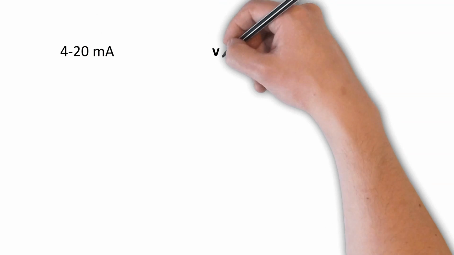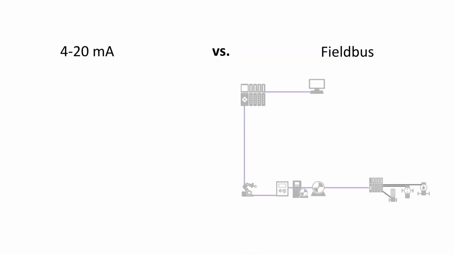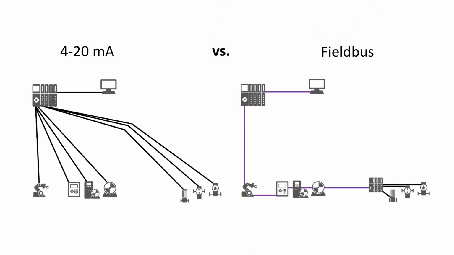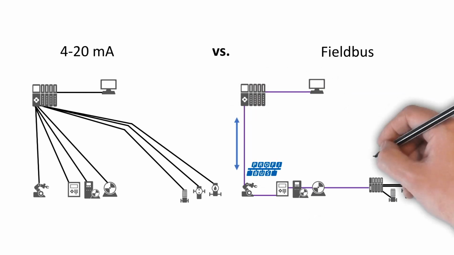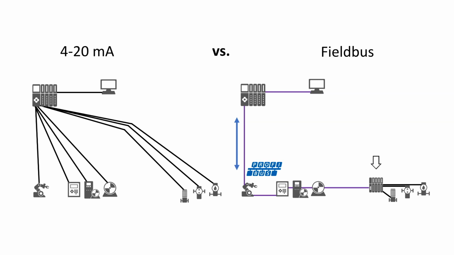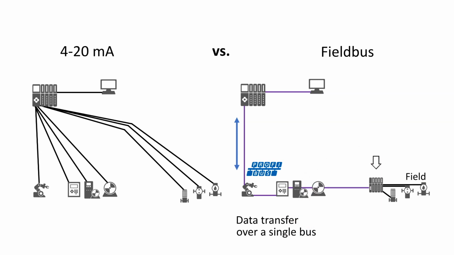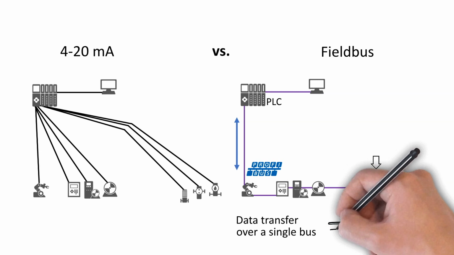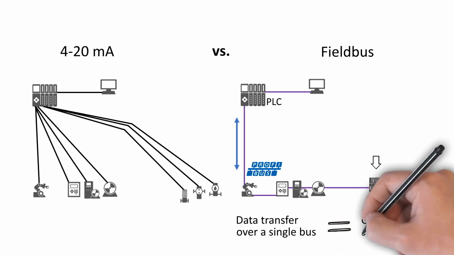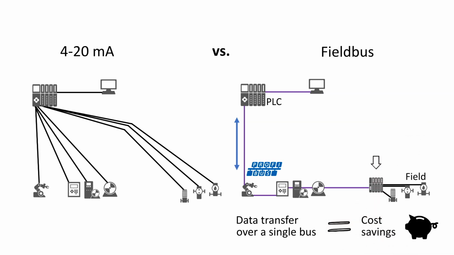An essential advantage of field buses is connecting multiple field devices over a single cable or bus. In field bus networks, distributed I/O mechanisms collect or distribute multiple inputs and outputs from the field into a local I/O device. Then, the data is transferred through just one cable to and from the PLC. This factor alone can significantly cut engineering, installation, commissioning, and maintenance costs.